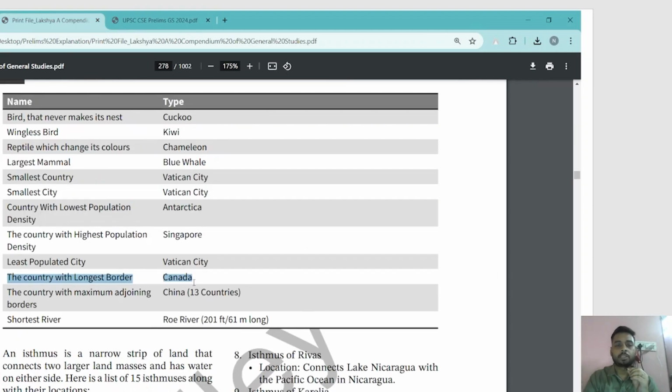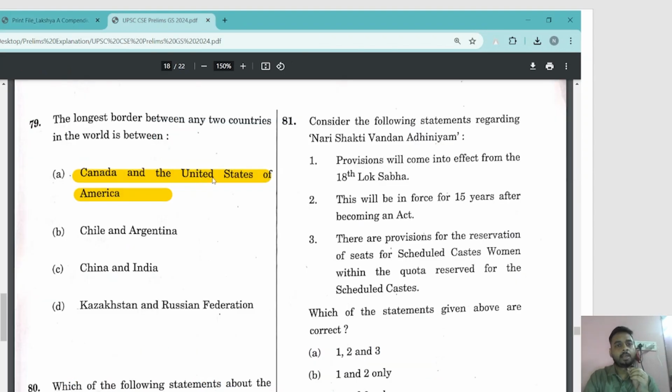So Canada only shares its border with USA. It goes without saying that the longest border between any two countries in the world is between Canada and US. So that was again a straightforward question, and that was there in the book, right?